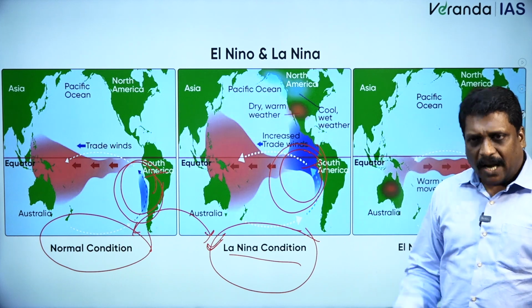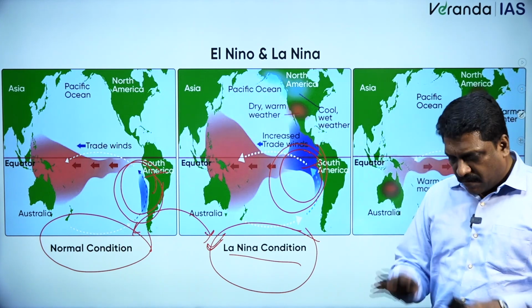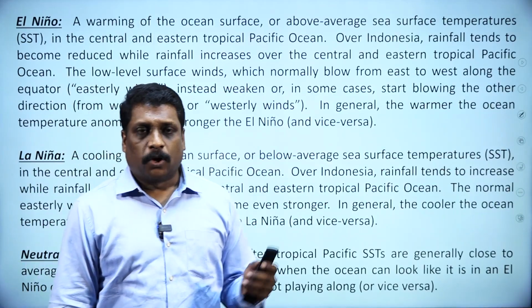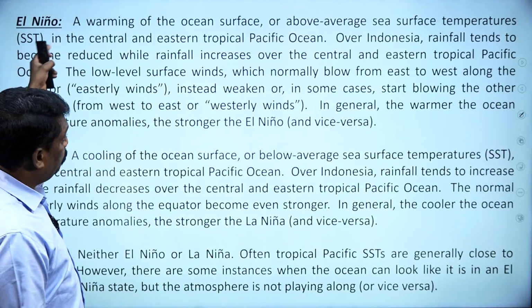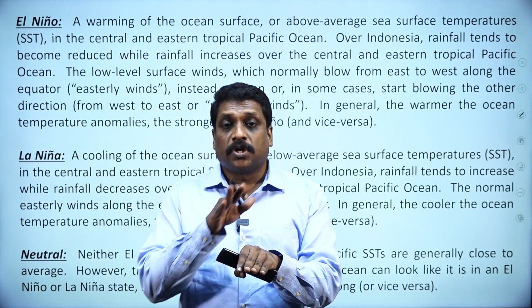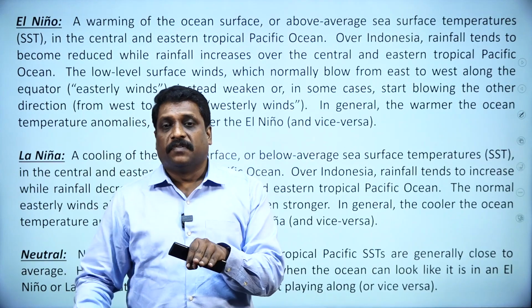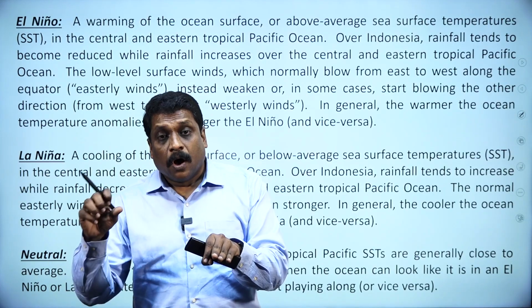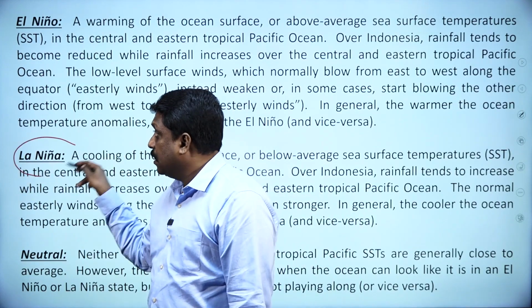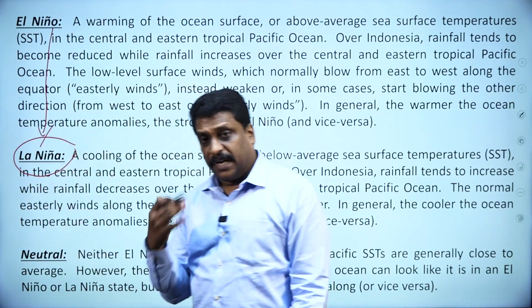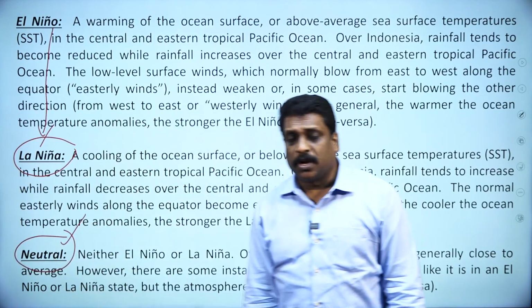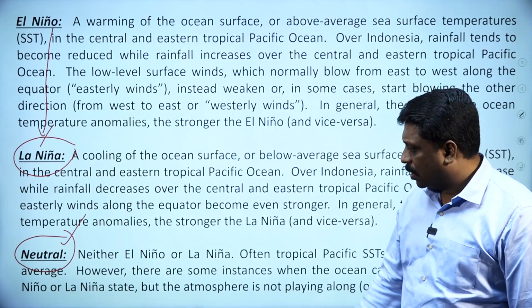I told you. Now to consolidate this fact, my dear friends, whenever I talk about this oscillation we have three phases. When I talk about El Nino, it is completely a reversed condition where the South American coastline will experience warm condition and the Australian coast will experience cold condition. La Nina is exactly the reversal of El Nino. And exactly in between, we have a condition called neutral condition. So what is this neutral condition?